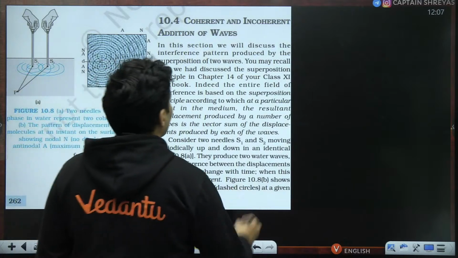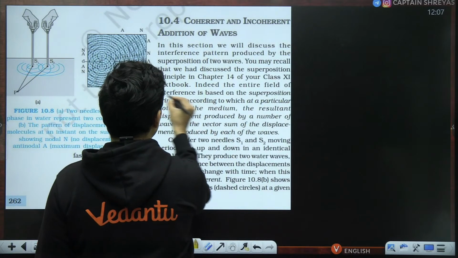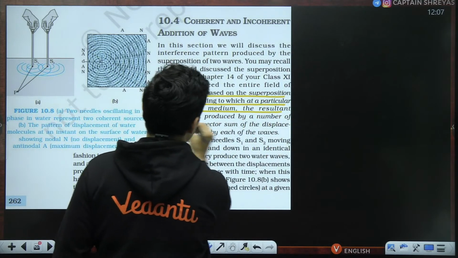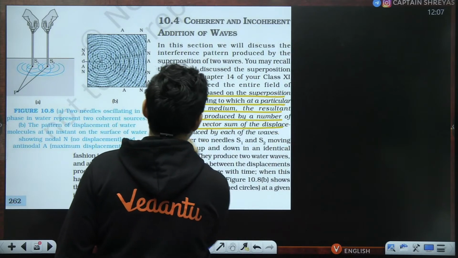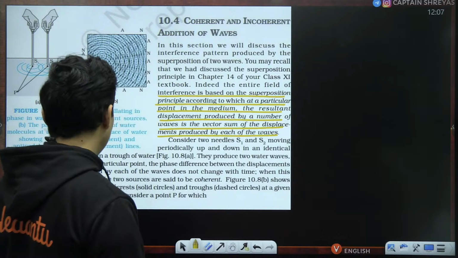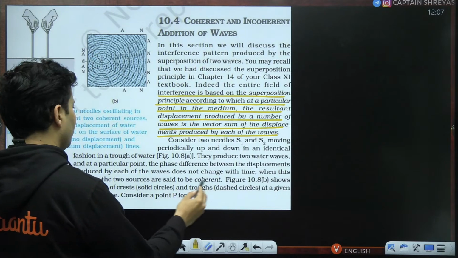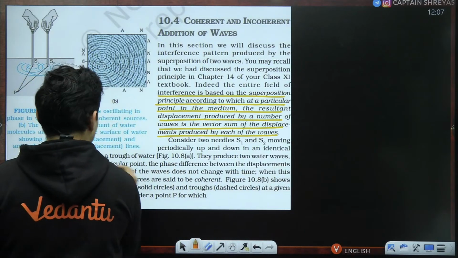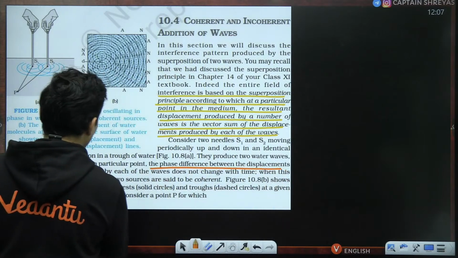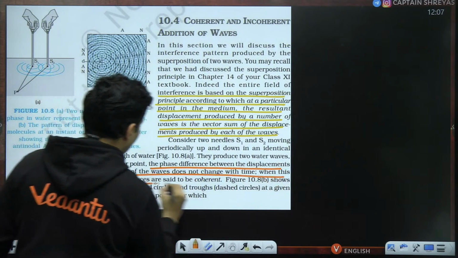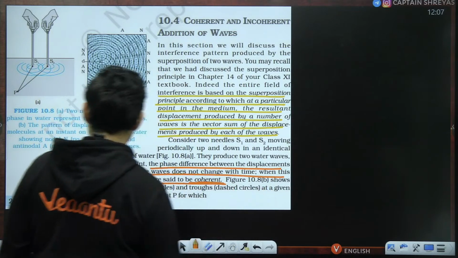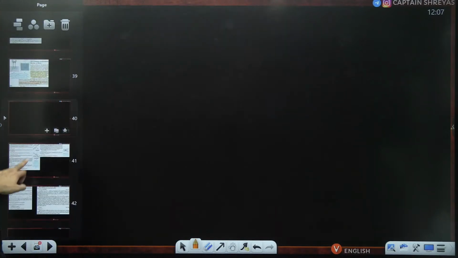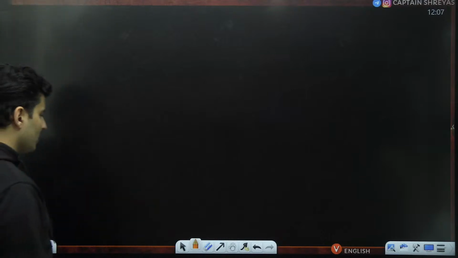Yep. So the entire field of interference is based on the superposition principle. At a particular point of the medium, the resultant displacement produced by a number of waves is the vector sum of the displacements of these waves. Consider two needles moving periodically up and down, they produce water waves. Over here they talk about coherence. The phase difference between them, if it is not changing, then they are said to be coherent in nature. That figure shows coherent sources, and then they basically do some kind of derivation.